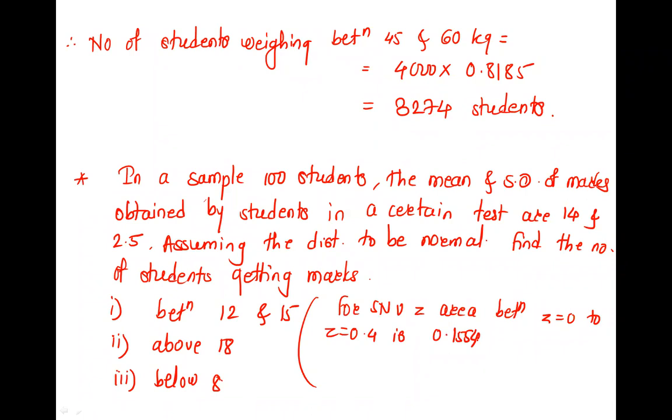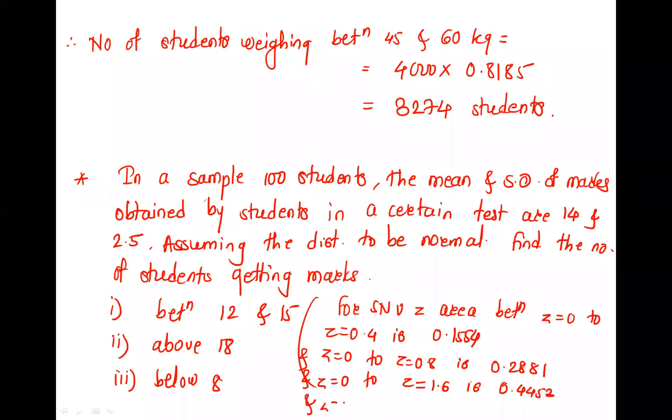Next, between 0 and 0.8 is 0.2881, and Z from 0 to Z equal to 1.6 is 0.4452, and Z from 0 to Z equal to 2.4 is 0.4918. These values will be given to you.